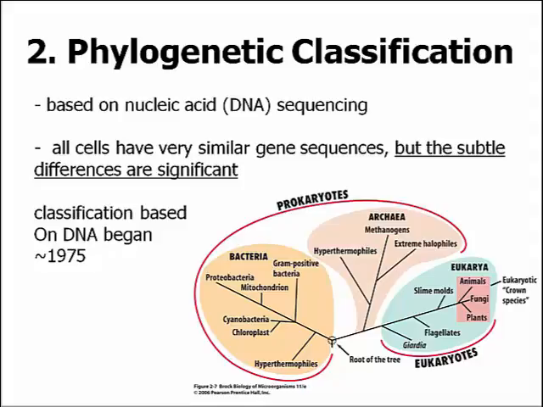In this family tree, you'll see that prokaryotes, bacteria, and archaea have a huge amount of diversity compared to the eukaryotes. Relatively speaking, the DNA sequence of animals, which includes you and me, and Giardia, we are phylogenetically very similar compared to the diversity within the prokaryotic world, according to our DNA sequences.